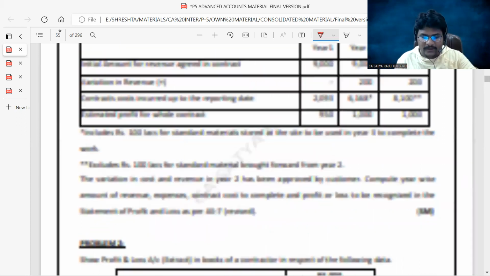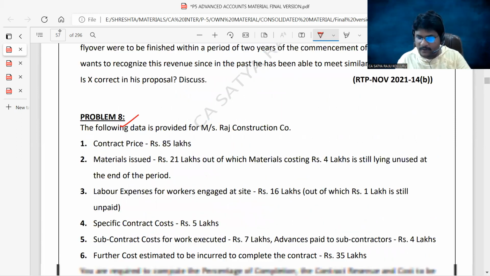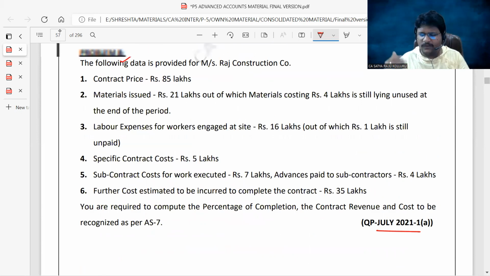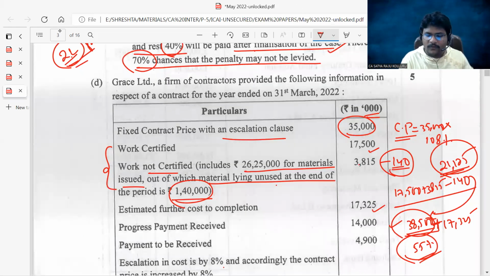In the previous examination, they asked a problem, which is problem number 8. If you observe this, which is the question paper of July 2021, one of the previous examinations. They also mentioned material issued 21 lakhs, out of which materials costing 4 lakhs is still lying unused, which should be excluded from the contract cost. The same thing is now also discussed, 1,40,000 lying unused at the end of the period, which should be reduced from the contract cost. That is the only highlight of this problem. Remaining all are as usual, same as the question discussed in the classroom.